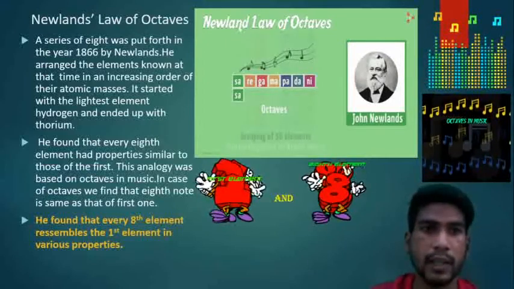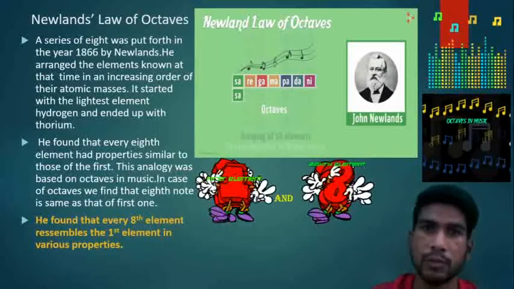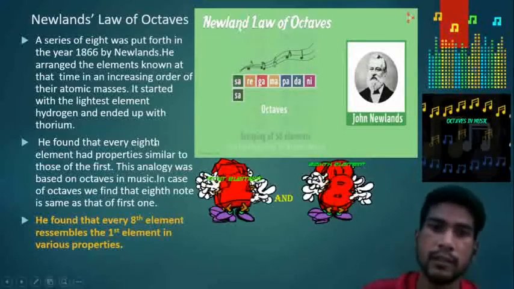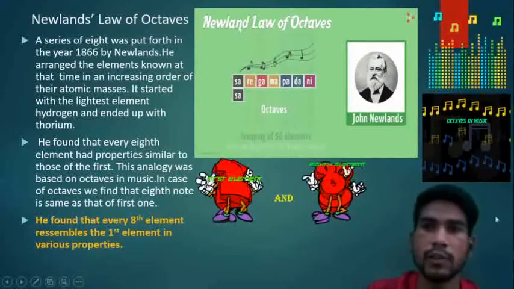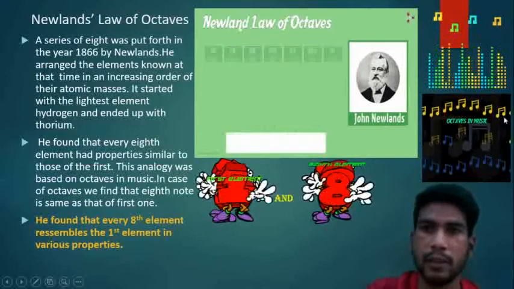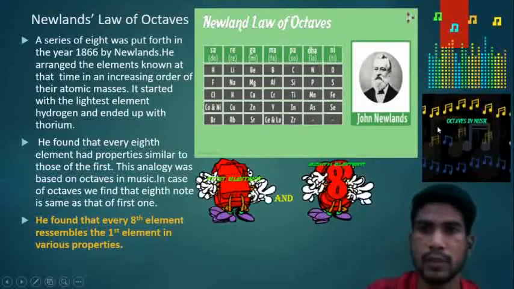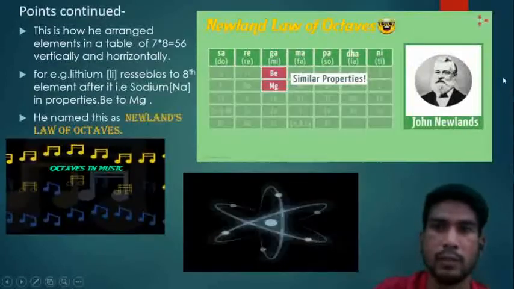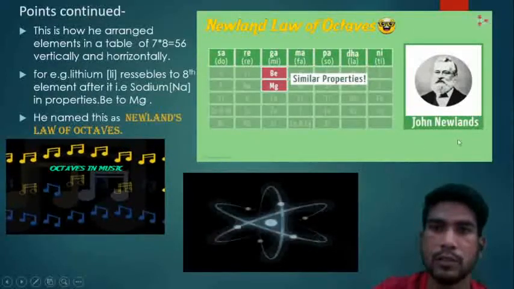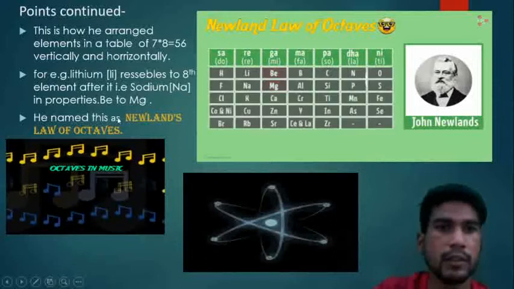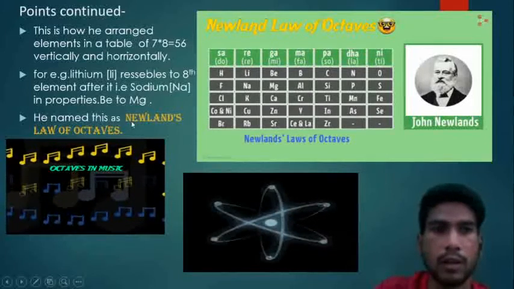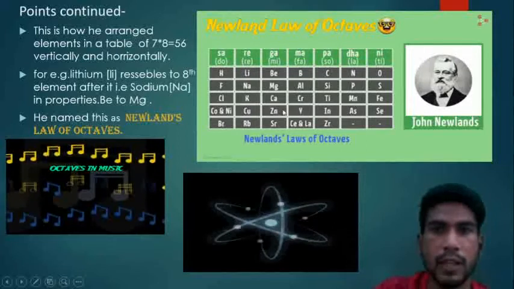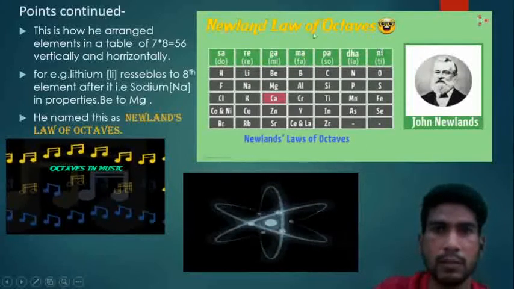He found that every 8th element has properties similar to those of the first one. This was similar to the octaves in music, as every 8th note has properties similar to the first one. It was discovered by John Newlands. He named this Newlands' law of octaves because in music also, every eighth note is similar to the first one.